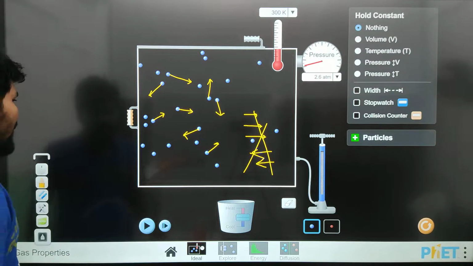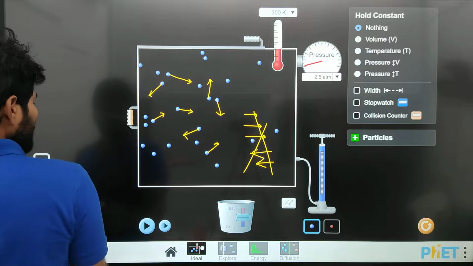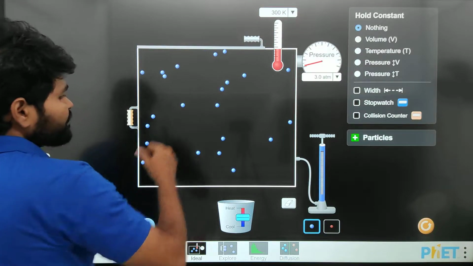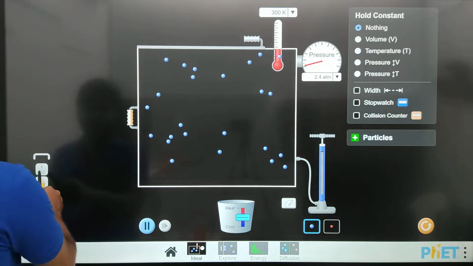And this is the next point. See, molecules are moving in random direction. Okay, so molecules are moving in random directions.